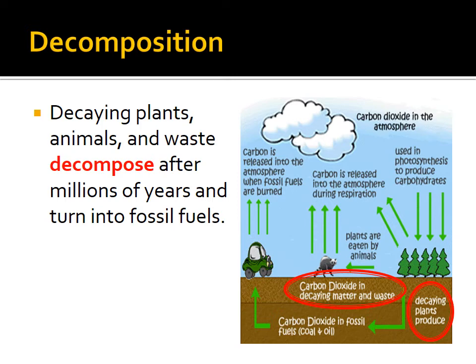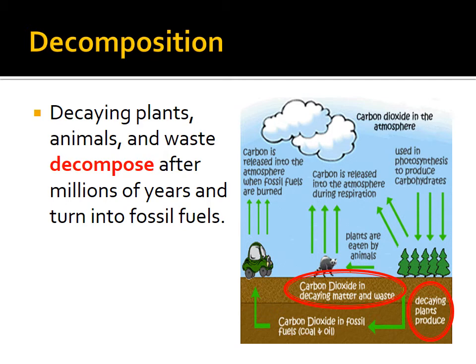But in particular, I want to talk about the fossil fuels. So when the carbon breaks down from the animal and goes into the soil, over time, you could turn it into fossil fuel, which is why when we take the fossil fuel out of the ground and we burn it, we put carbon dioxide back into the air. Carbon dioxide is generally not a problem when it's in the ground. The problem is when we take it out of the ground and burn it and put it back into the atmosphere, that's when it causes possible global warming.